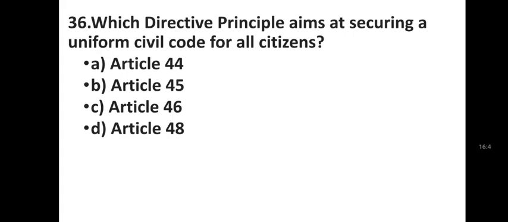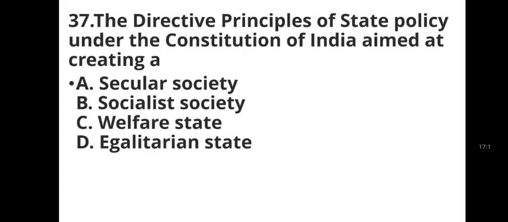Which directive principle aims at securing a uniform civil code for all citizens? Article 44, Article 45, Article 46, Article 48. Article 44. The Directive Principles of State Policy under the Constitution of India aimed at creating a secular society, socialist society, welfare state, egalitarian state. Answer, welfare state.